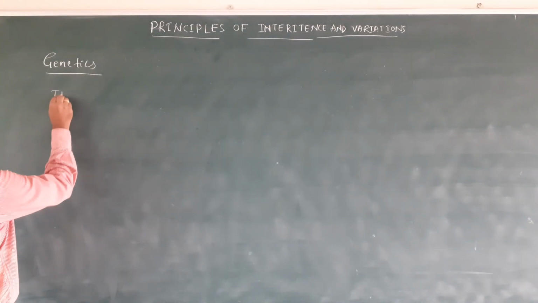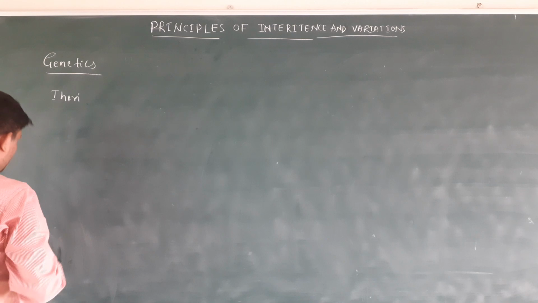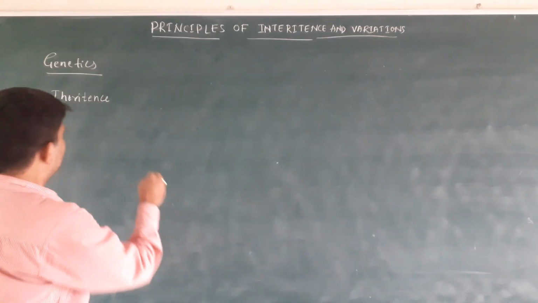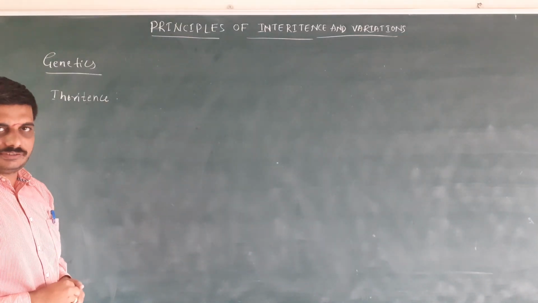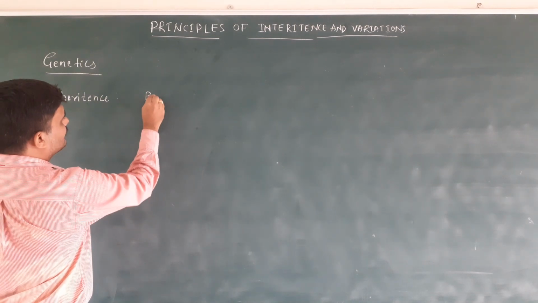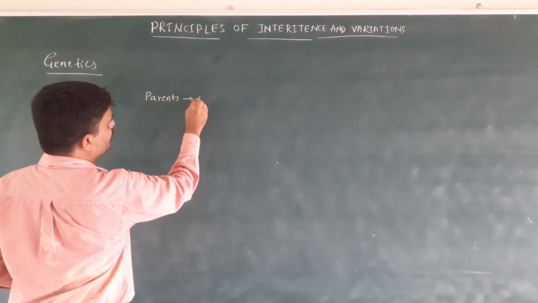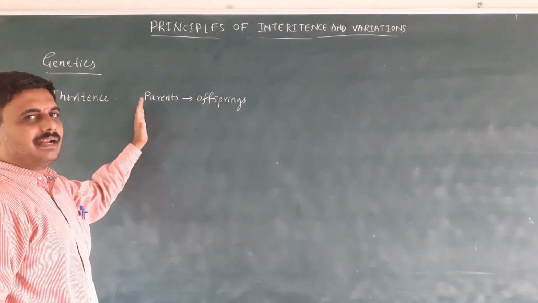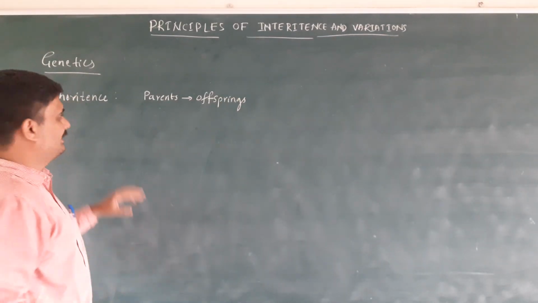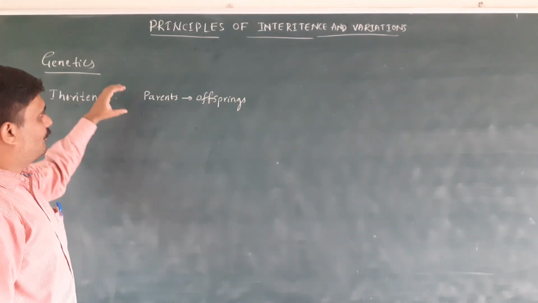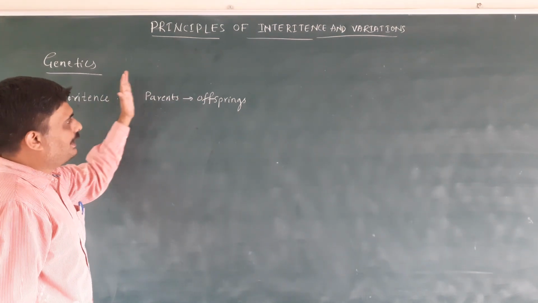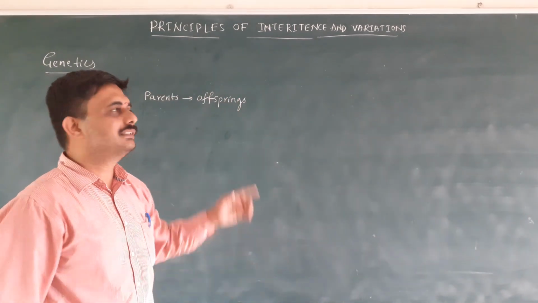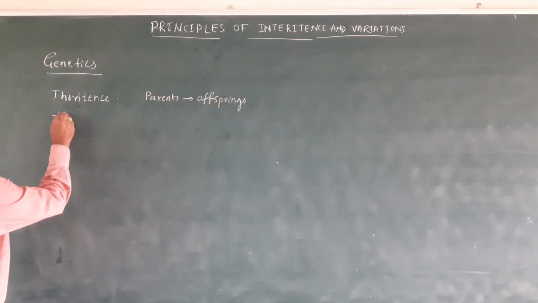Then what is inheritance? The transfer of characteristics from parents to offspring. The passing of characteristics from parent to offspring is called inheritance. The flow of characters from parent to the offspring is called inheritance.